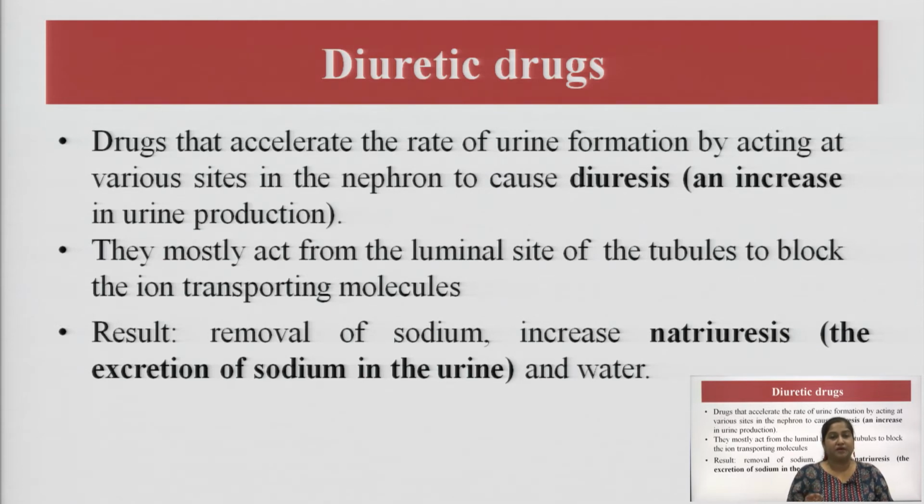The most important ion which needs to be excreted from the body is sodium, and the term used in diuretics for the excretion of sodium in urine is called natriuresis. So, the drugs that accelerate the rate of urine formation by acting on the various sites of the nephron are called diuretics.